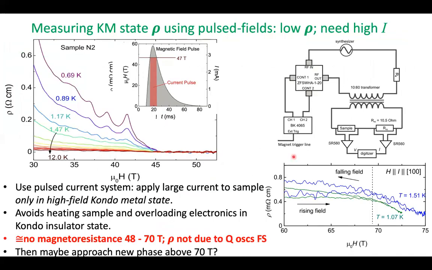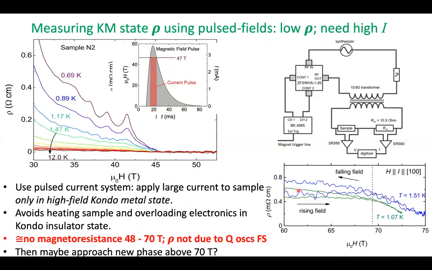To make a precise measurement of the resistivity using pulse fields in the low resistivity Kondo-metal phase, what we need to do is to apply a very high current. We also need to apply a high gain to our amplifiers. But of course, if we used a high current in the Kondo-insulator phase, that would heat the sample and saturate our electronics. So what we do is we gate the current that we apply to the sample. This is the current on the right-hand index. This is the field on the left index, so that it's only applied when the field is above 47 Tesla. This avoids the heating and overloading issue.